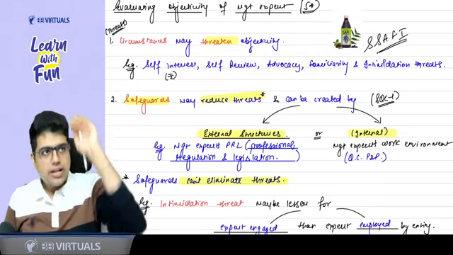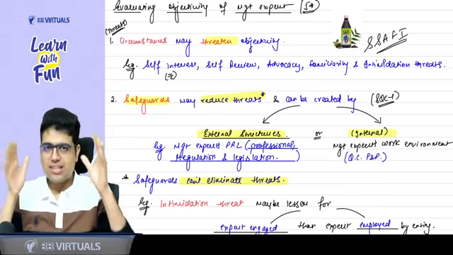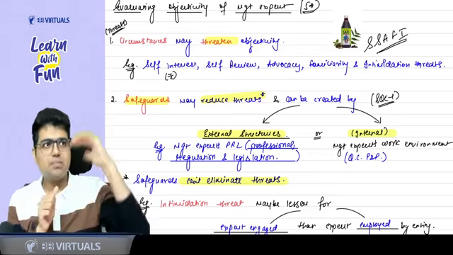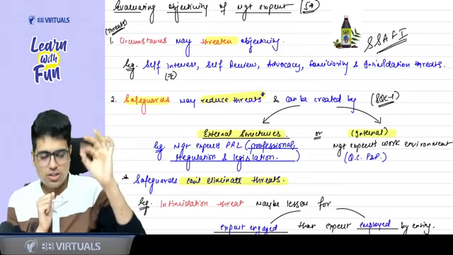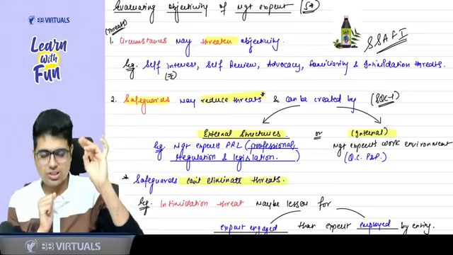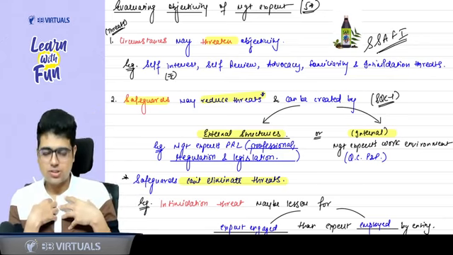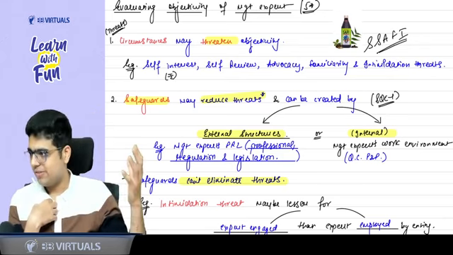So to reduce the threats, you need to apply the safeguards. These safeguards can be external structures or internal. External means PRL, professional regulation legislation. Internal means internal quality control policies and procedures of the firm. You need to comply with that.